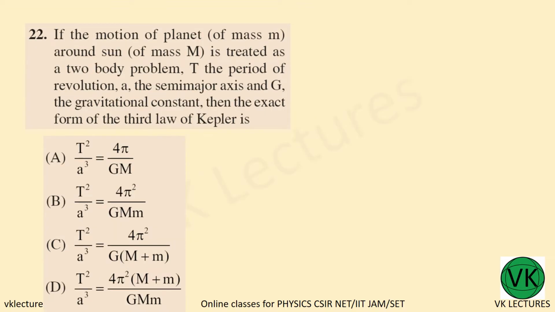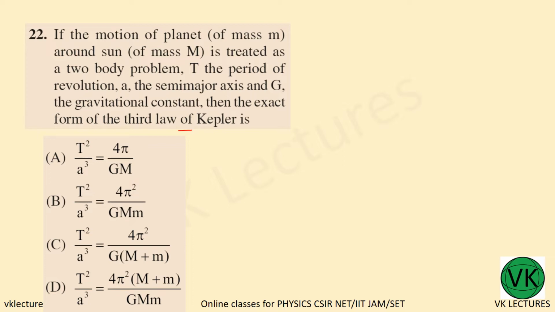Here we have a straightforward question. If the motion of a planet of mass m around the sun with mass capital M is treated as a two-body problem, and T is the time period of revolution, a is the semi-major axis and G the gravitation constant, then what is the exact form of the third law of Kepler?